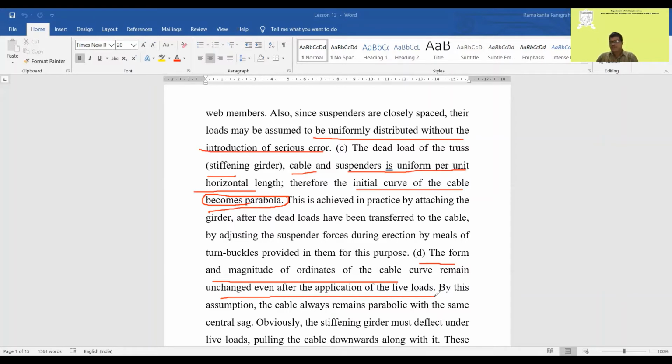Once it is stiffened, whenever the live load moves on the slab, the shape of the cable remains unchanged. Because it is stiffened, it is prevented from changing shape. By these assumptions, the cable always remains parabolic with the same central sag.